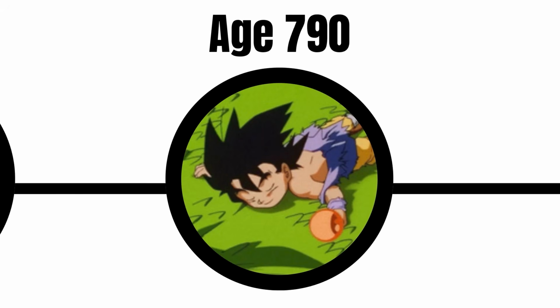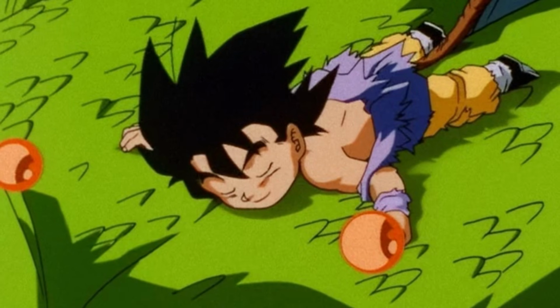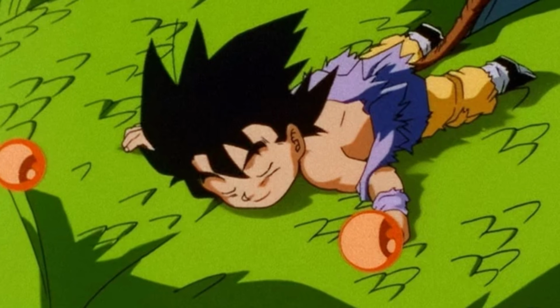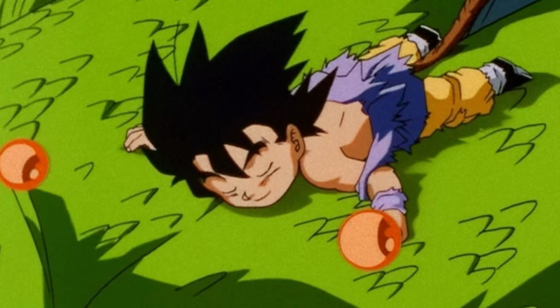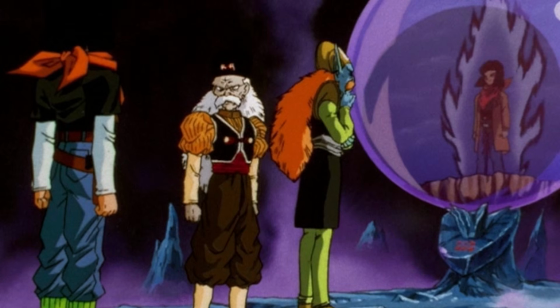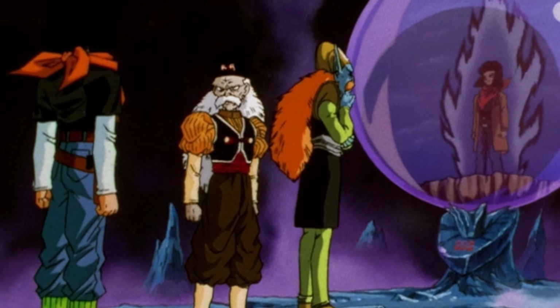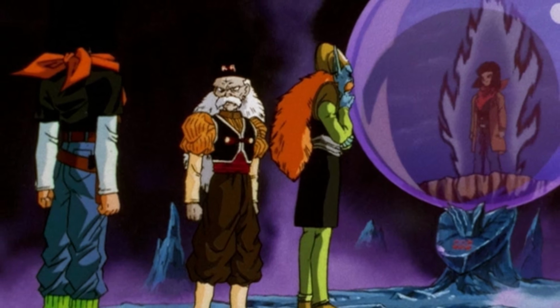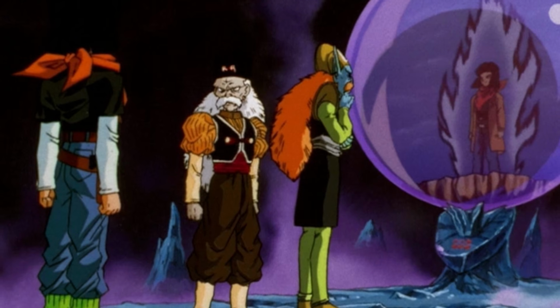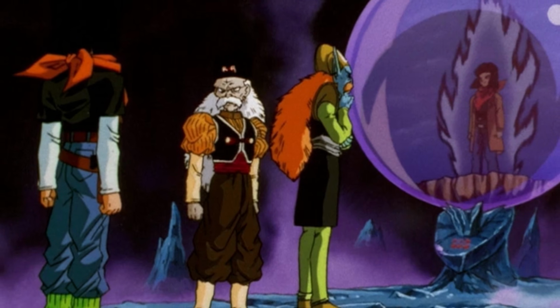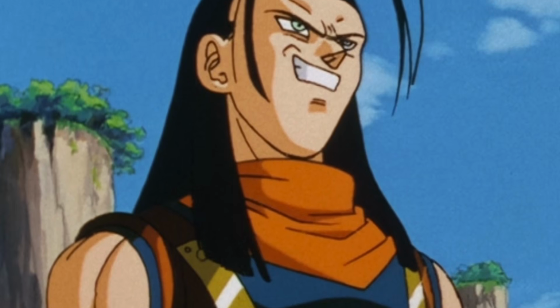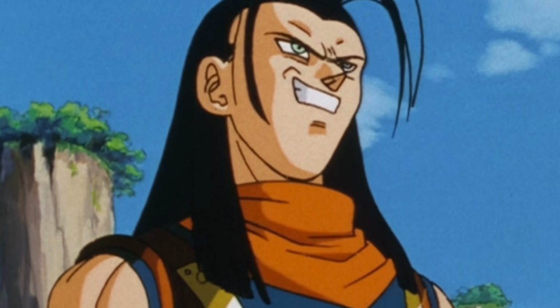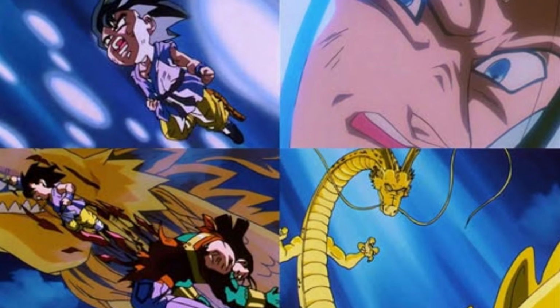Age 790. The events of the Super 17 and Shadow Dragon sagas take place during this time. In Hell, Dr. Gero and Dr. Mew work together to create a new crisis by opening a portal between Hell and Earth. They manipulate Android 17 and fuse him with another version of himself, creating Super 17. He proves powerful enough to overwhelm nearly all of Earth's defenders, forcing Goku and Android 18 to take him down.